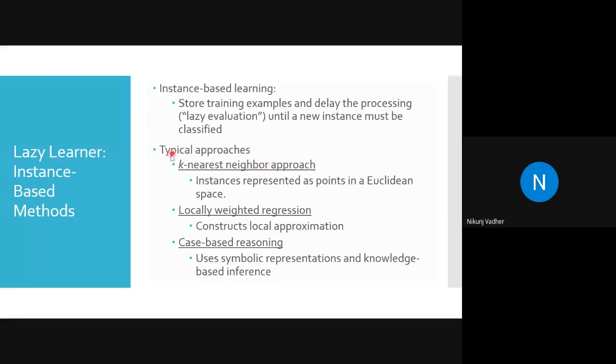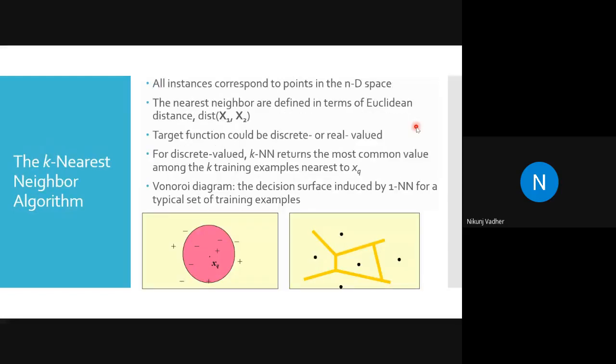Our area of interest is k nearest neighbor, a simple, easy to understand machine learning algorithm. How can we represent it? This is sample X which we want to classify.